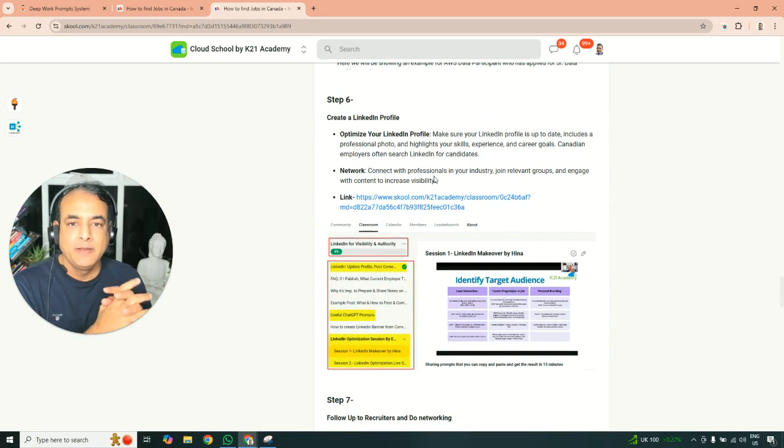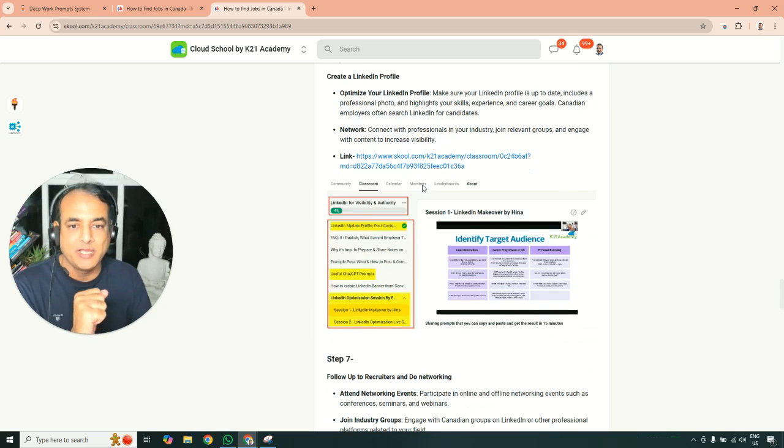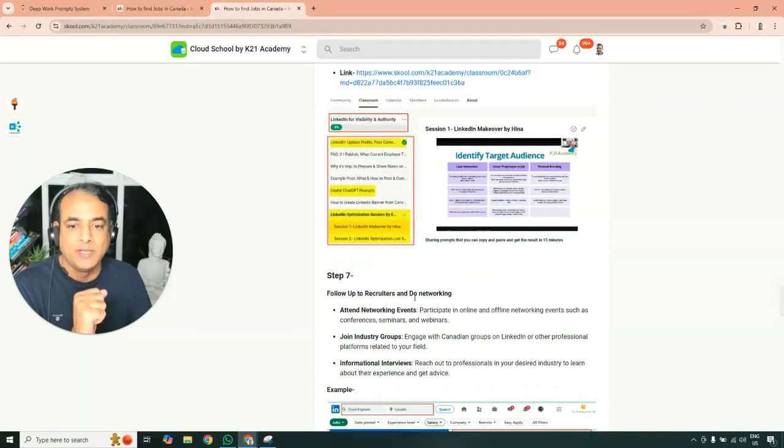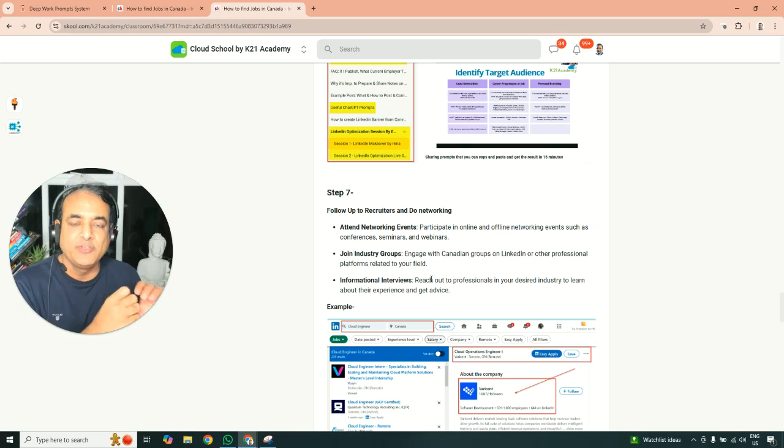Then LinkedIn is very, very important, but that will come once you've started applying for jobs. Pick up LinkedIn one thing at a time and stay focused on applying for jobs. So you do the LinkedIn profile, and there's a dedicated section about what you want to do, and then for LinkedIn, there's a 13-point checklist coming. So make sure you watch that LinkedIn profile section as well. And then the very important thing, which a lot of people miss, is to follow up with the recruiters.